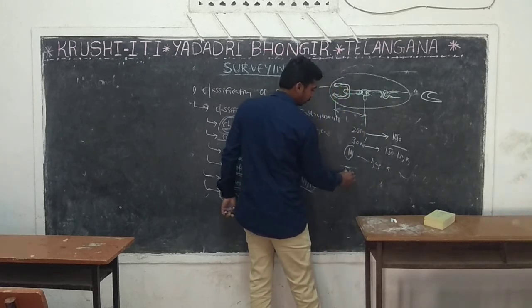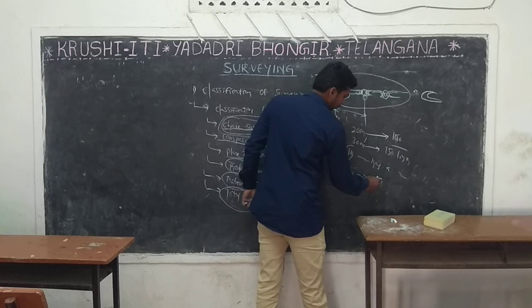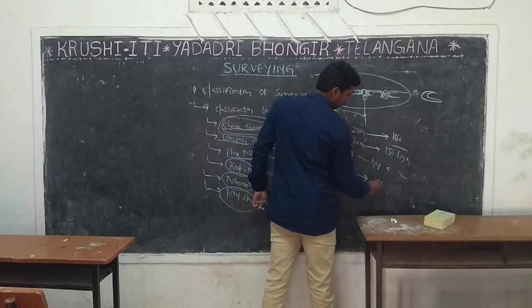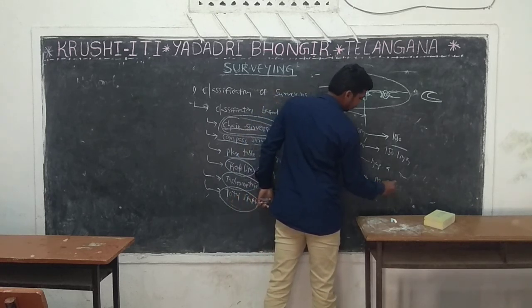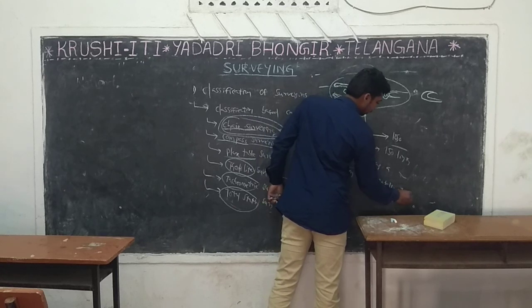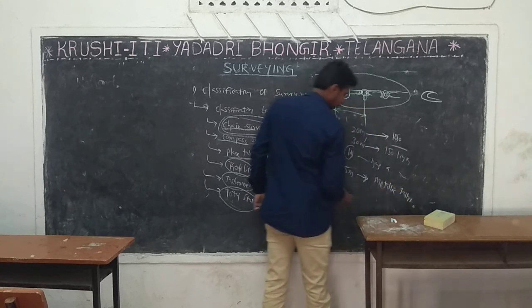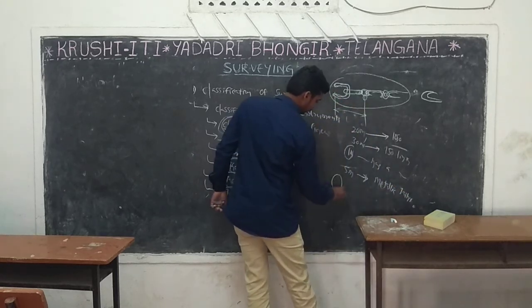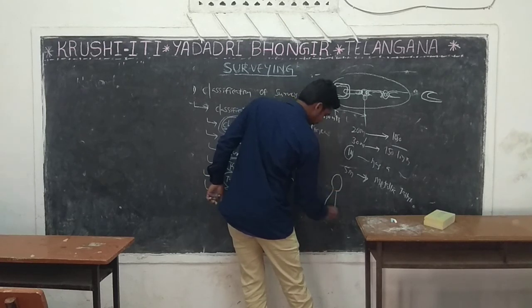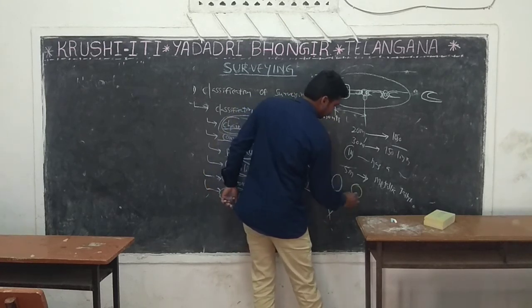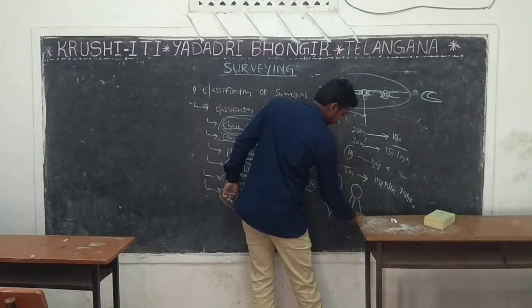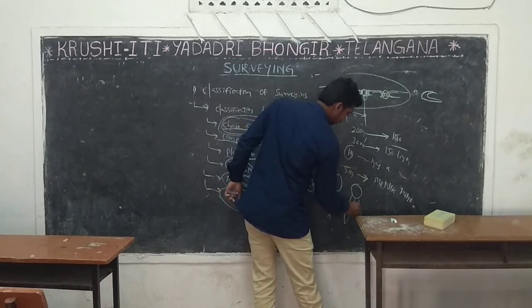And every 5 meters the chain has a metallic tally. That is a metallic tally, this is 5 meters. This is also another tally, this is 10 meters.